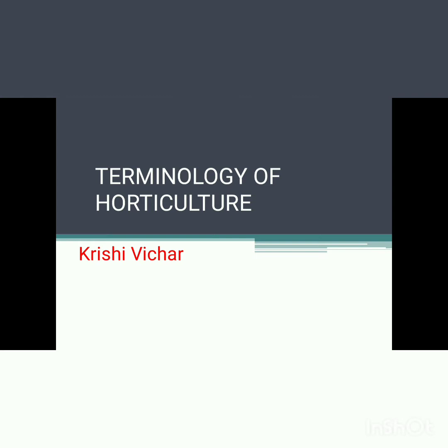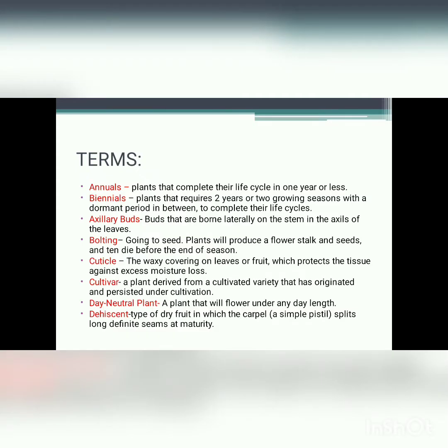I am here with the terminology of horticulture. Few important terms are: annuals, plants that complete their life cycle in one or less year; biennials, plants that require two years or two growing seasons with a dormant period in between to complete their life cycles; axillary buds, buds that are borne laterally on the stem in the axils of the leaves; bolting, going to seed.